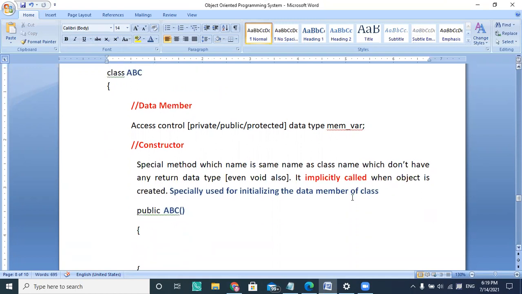Then there is a method called a constructor, whose name is the same as the class name. It is a special method whose name is the same as the class name, and it doesn't have any return data type, not even void. So you are not going to type a return type as void here. So this is public, an accessibility control, and ABC is the name of the class. My constructor name is also ABC.